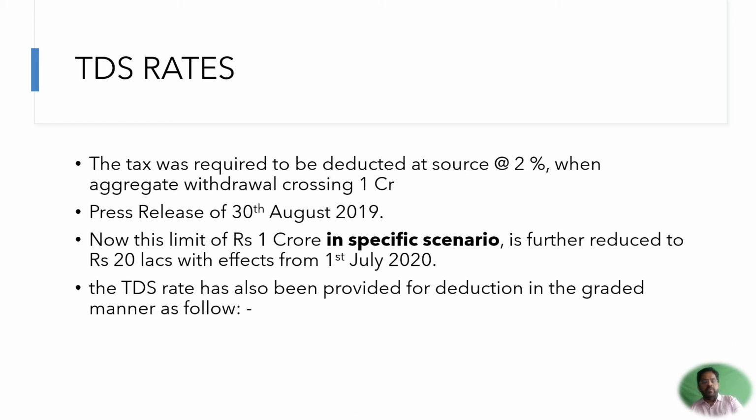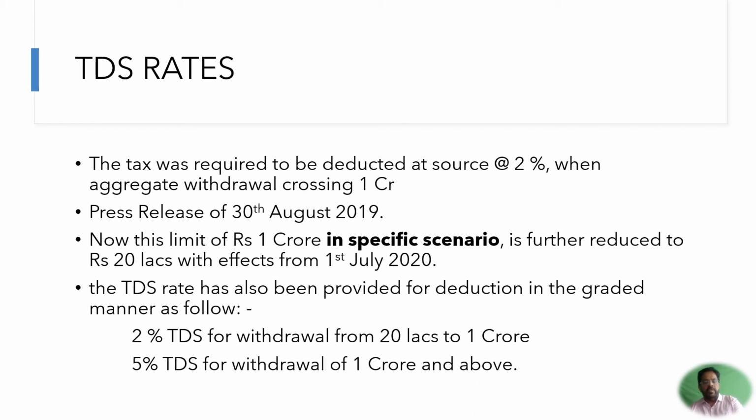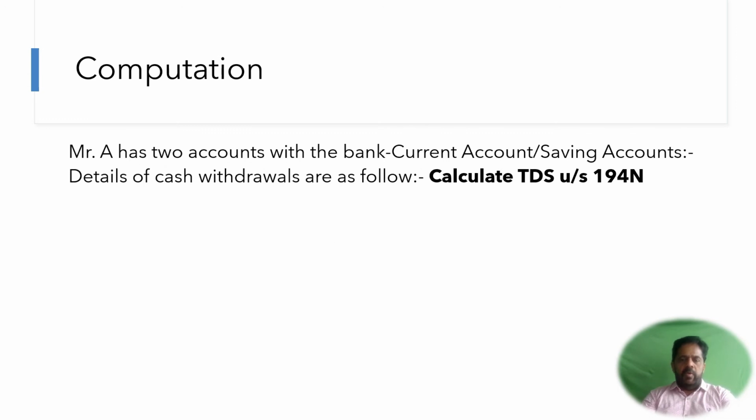The TDS rate has now been provided in a graded manner: if a particular circumstance applies for the TDS deduction, then the TDS has to be applied at different rates of tax. These rates are 2% if the withdrawal is from 20 lakhs to 1 crore, and 5% if the withdrawal is 1 crore and above. Now we have to remember that this is applicable only in the specific scenario. If the specific scenario is not there, then the old provision of above 1 crore and 2% TDS continues. Now let us take the computation problem.